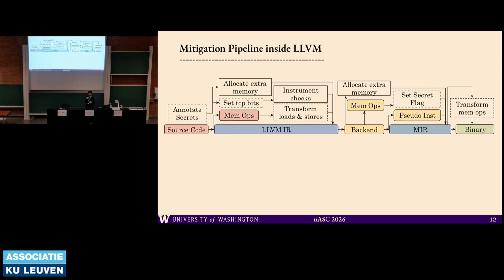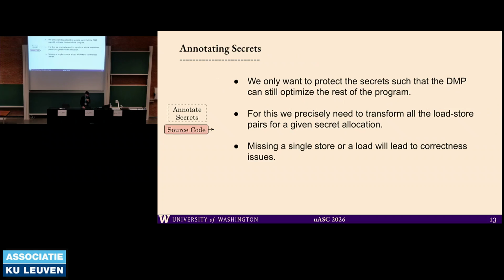This mitigation was implemented inside LLVM, in our personal fork of LLVM, not upstream. It was pretty complex compiler engineering, and I'll go through some of the steps that we took to implement it. The first thing we care about is how we annotate secrets. Interestingly, for this mitigation, we care about increasing the storage size for each secret.